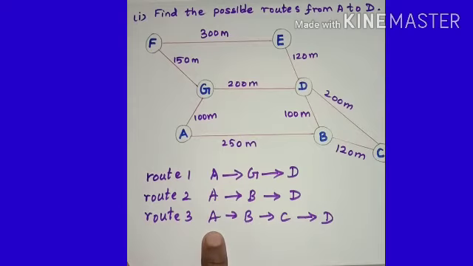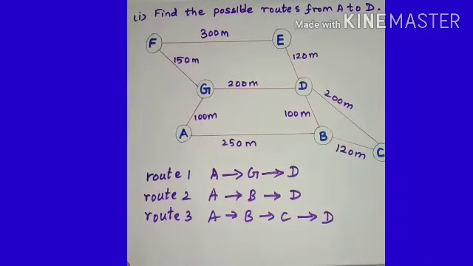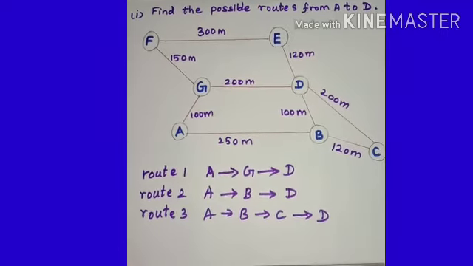Finally we can go through G, F, E also, isn't it? So which is the longest route from A to D?